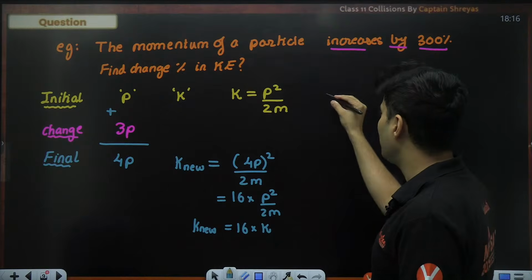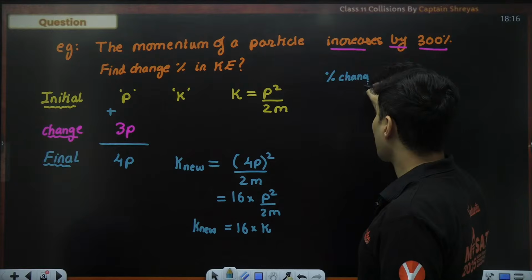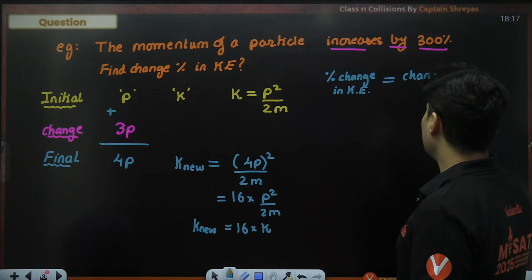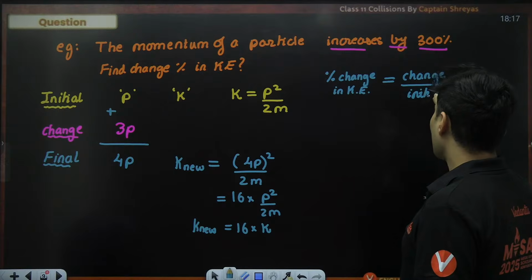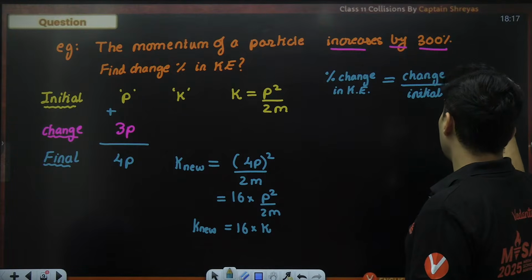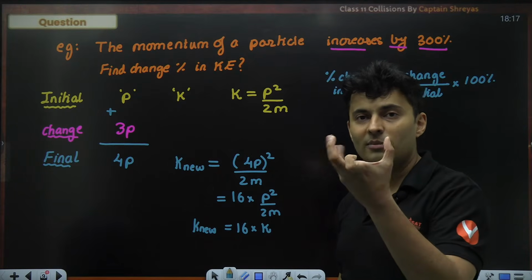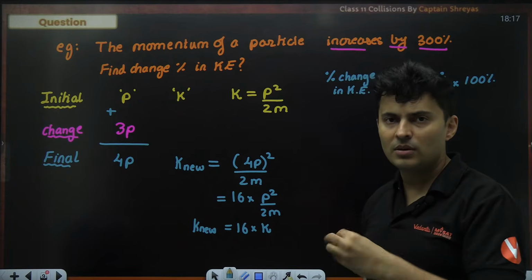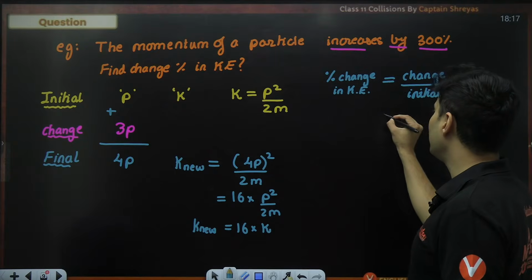But the question is, what is the percentage change in kinetic energy? So percentage change in the kinetic energy is how much is the change of the kinetic energy upon the initial value, multiplied by 100. That is how percentage changes are calculated. You figure out how much you have changed and you divide it by the original initial value, and then you multiply, you scale it up to 100. That will give you the value in terms of percentage.